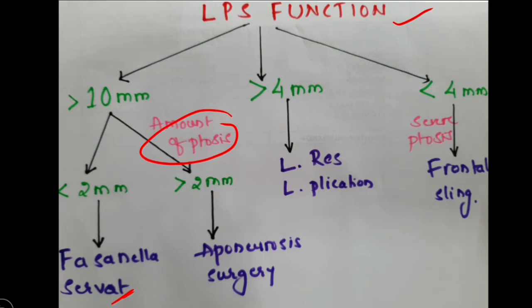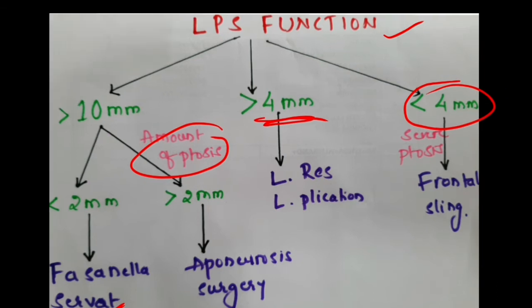Suppose the LPS function is more than 4 millimeters but less than 10 millimeters, then the choice of surgery will be LPS resection or LPS plication. If the LPS function is worse, less than 4 millimeters, and there is severe ptosis, then you have to go for a frontalis sling. So this chart tells you which surgery is apt for which patient.